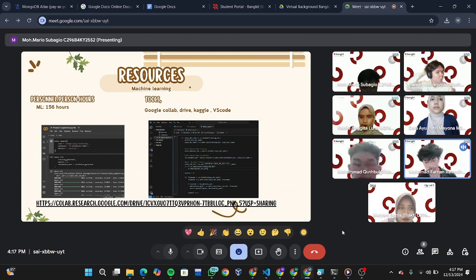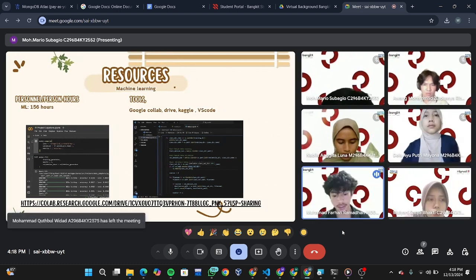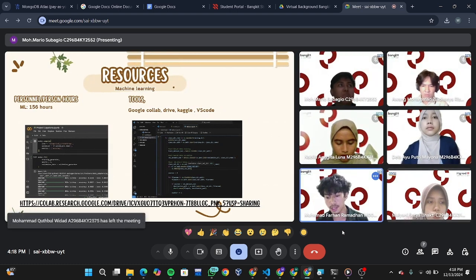For the tools utilized, we reference several key platforms. On the left side, you can see Google Colab. Google Colab was used as a cloud-based training environment that supports GPU computing to accelerate the training process. So we use Google Colab to train our machine learning model. And on the right side, we use VS Code to write, organize, and debug code locally.